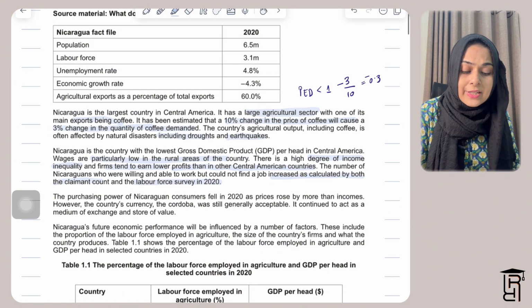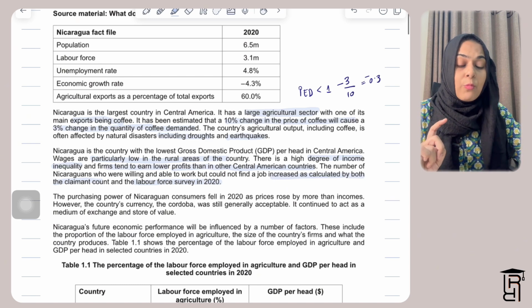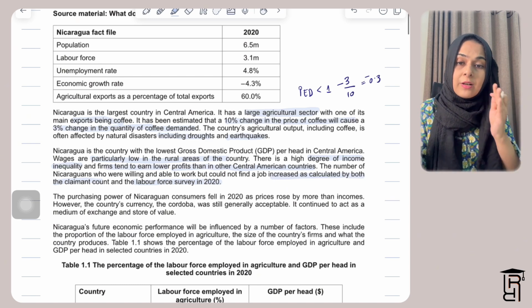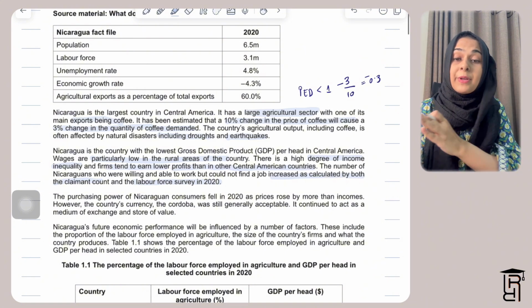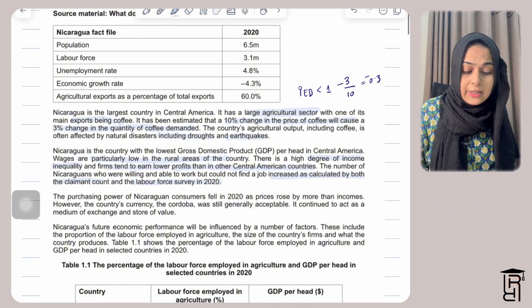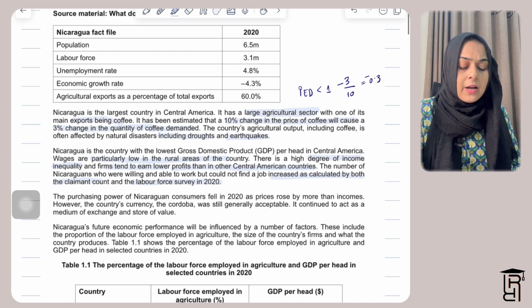Then they are saying the purchasing power of Nicaraguan consumers fell in 2020 as prices rose by more than incomes. So that means incomes are not rising as much as prices are rising. So the consumers are becoming worse off over time because of inflation. Then they're saying, however, the country's currency, the Cordoba, was still generally acceptable.